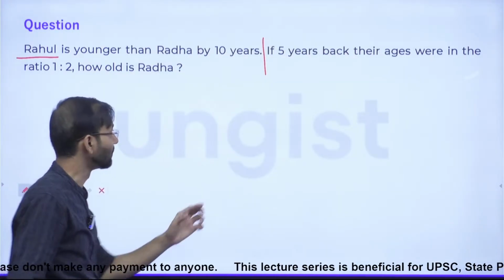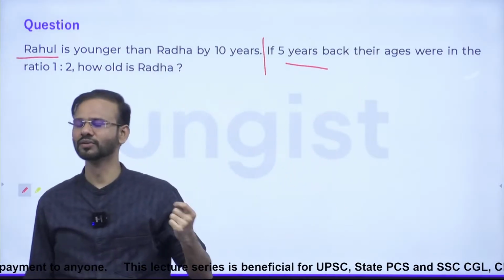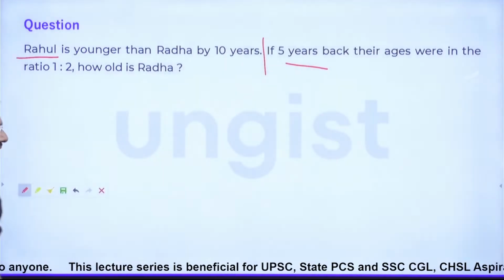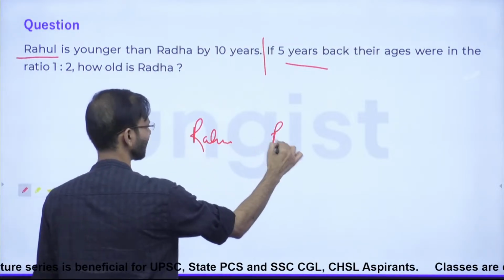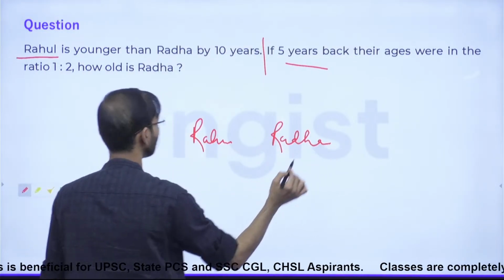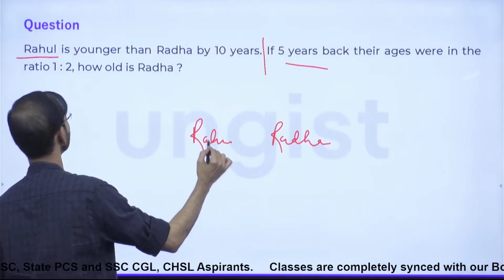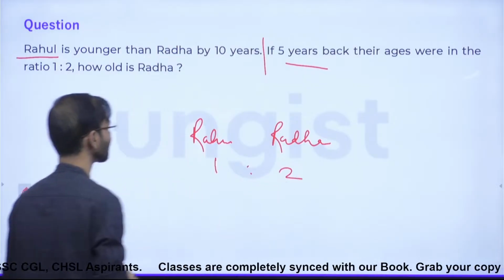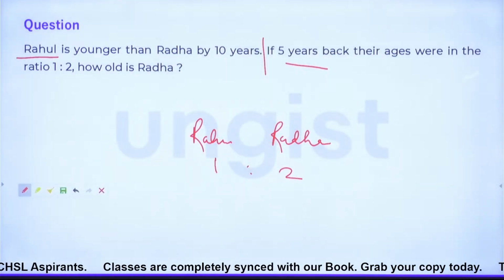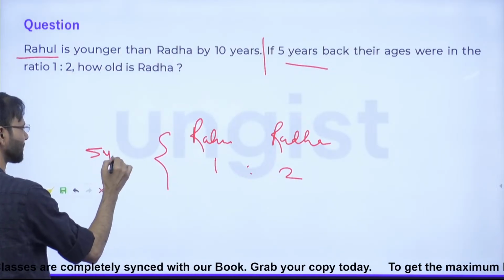Now, 5 years back, their ages were in the ratio of 1:2, right? So Rahul and Radha. Rahul is younger, right? So shall I write it like this? Okay, guys, this is the data of 5 years back.